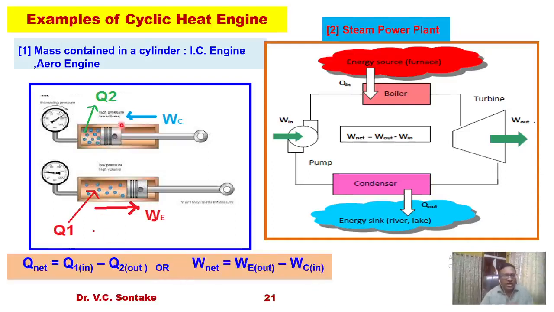So there will be net heat transfer. Q net will be heat supplied minus heat rejected, or work output will be work done in expansion minus work done in compression, or net work output produced minus net work consumed. These are the two important terms related with a cyclic heat engine.